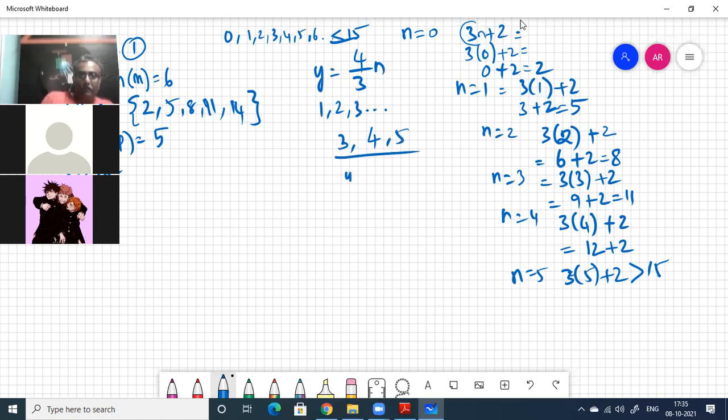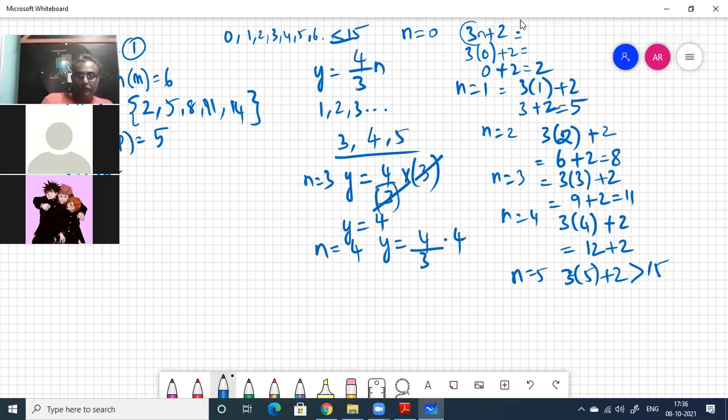Okay, y is equal to 4 by 3n. n is equal to 3. y is equal to 4 by 3 into 3, how much? y is equal to 4. Okay, n is equal to 4. y is equal to 4 by 3 into 4, how much? 16 by 3. Okay, n is equal to 5. y is equal to 4 by 3 into 5, how much? 20 by 3.